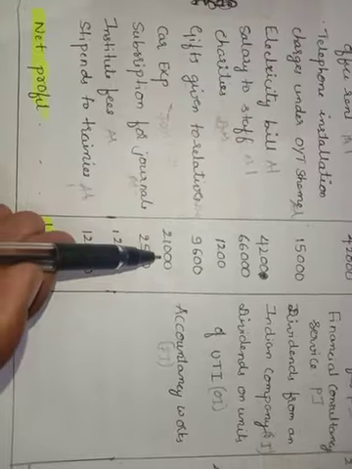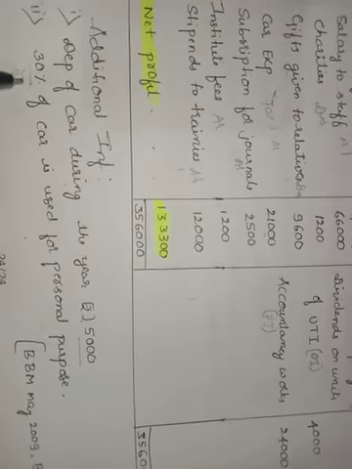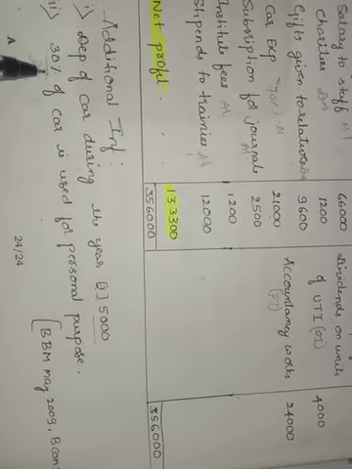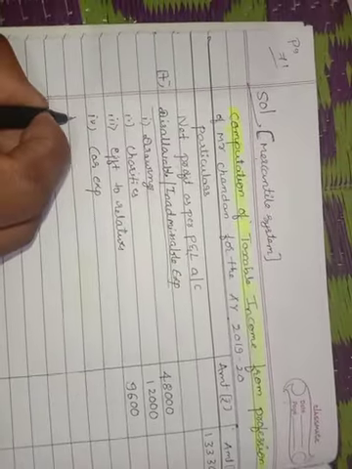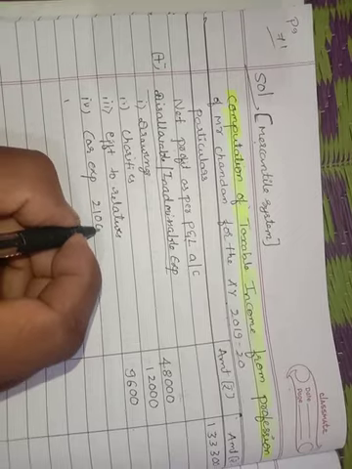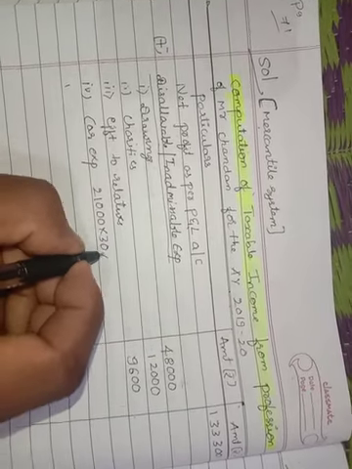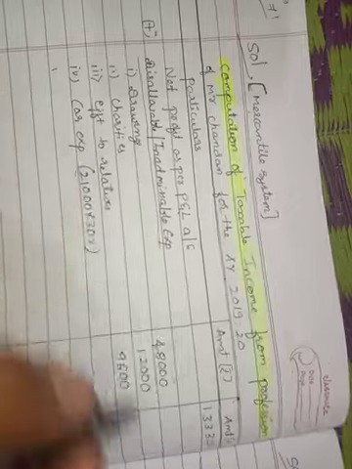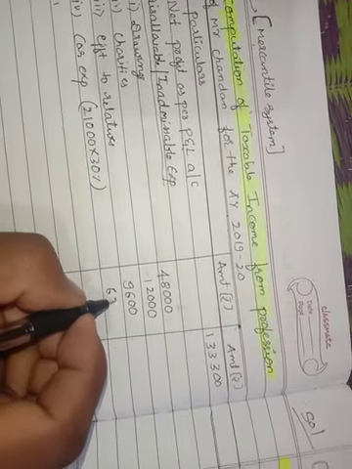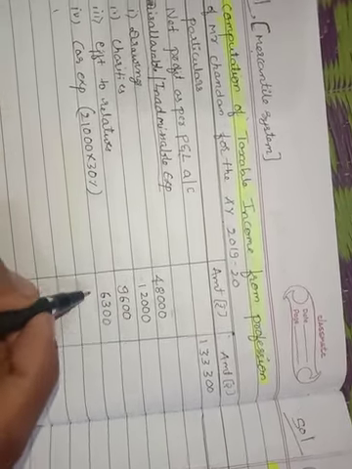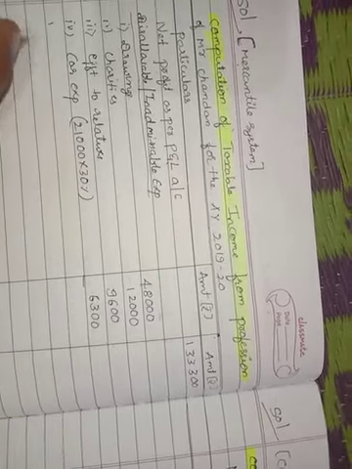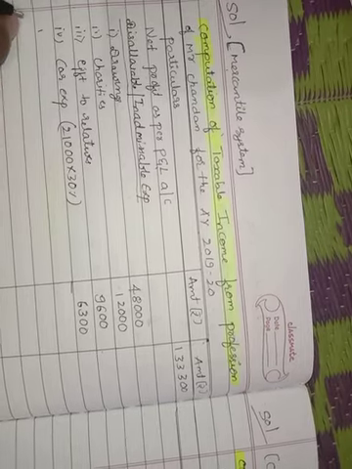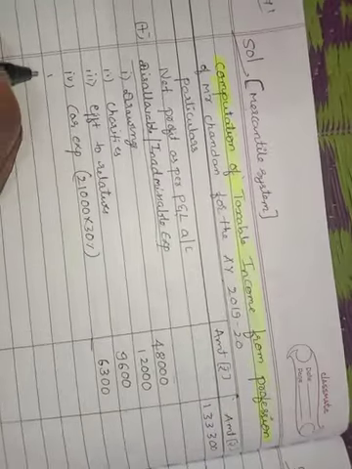Next, fourth one, car expenses. Car expenses, how much is given in the question? See, car expense 21,000 is given. So out of 21,000, 30% only we need to consider. Why? Because this 30% is personal purpose. Car expenses 21,000 into 30%, that is personal, so 6,300 we will get. Any undervaluation of opening stock given? No, right? Let's see, take one by one.